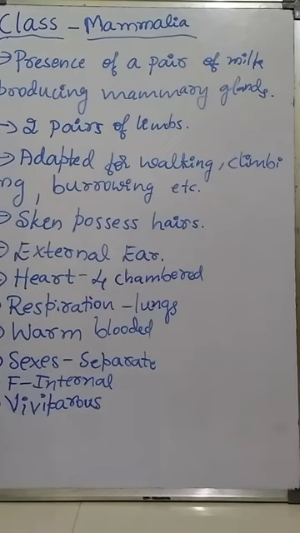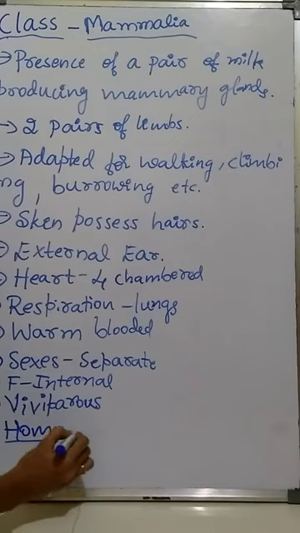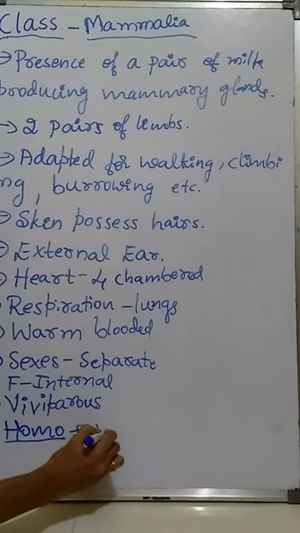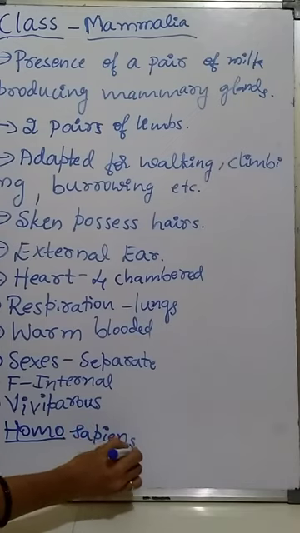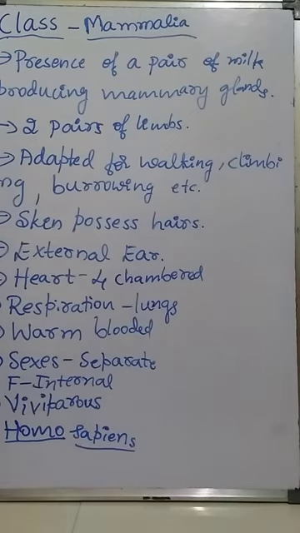Then examples include human beings, Homo sapiens, the scientific name of human beings. Then Panthera tigris is the scientific name of tiger. Panthera leo, scientific name of lion. This is about the characteristic features and examples of class Mammalia.